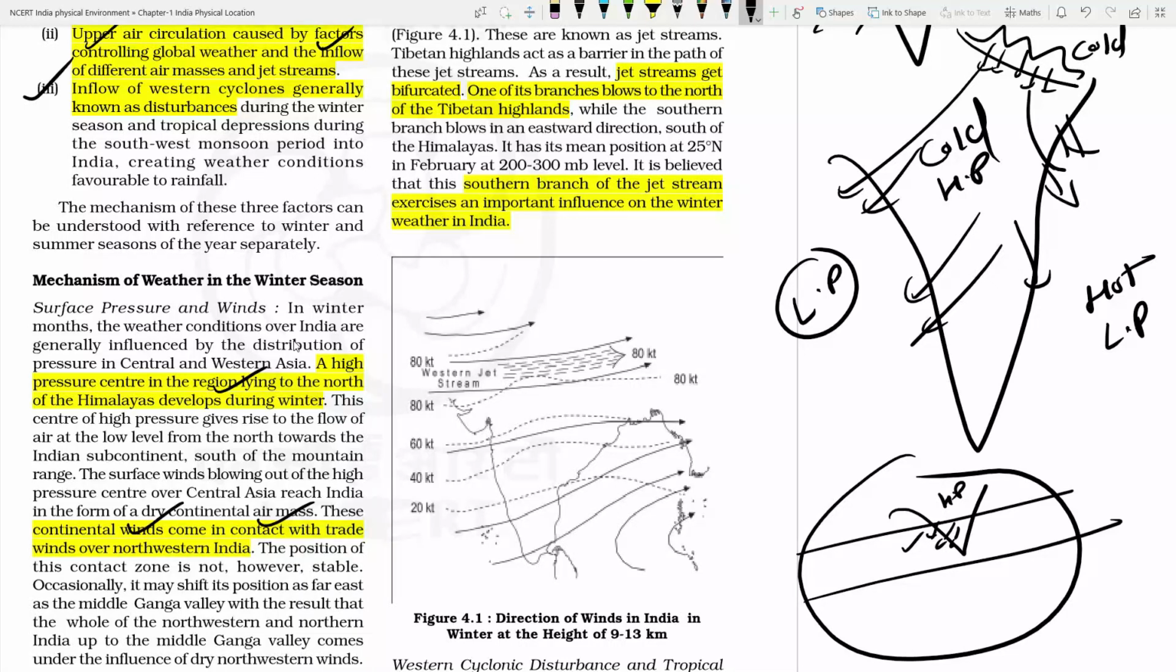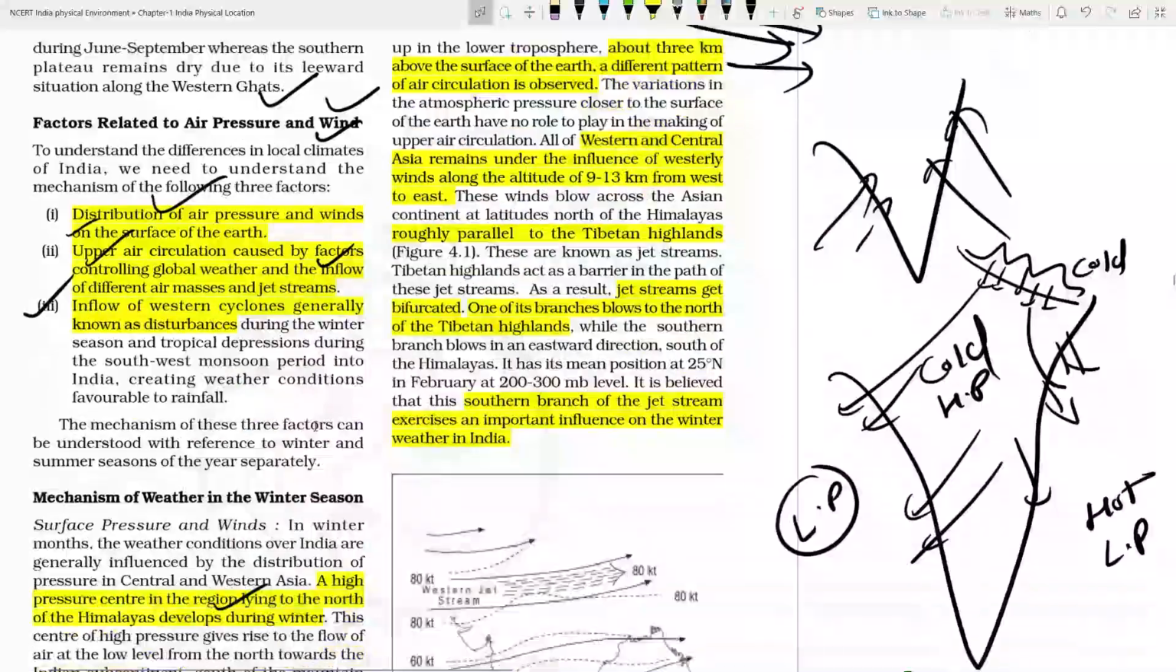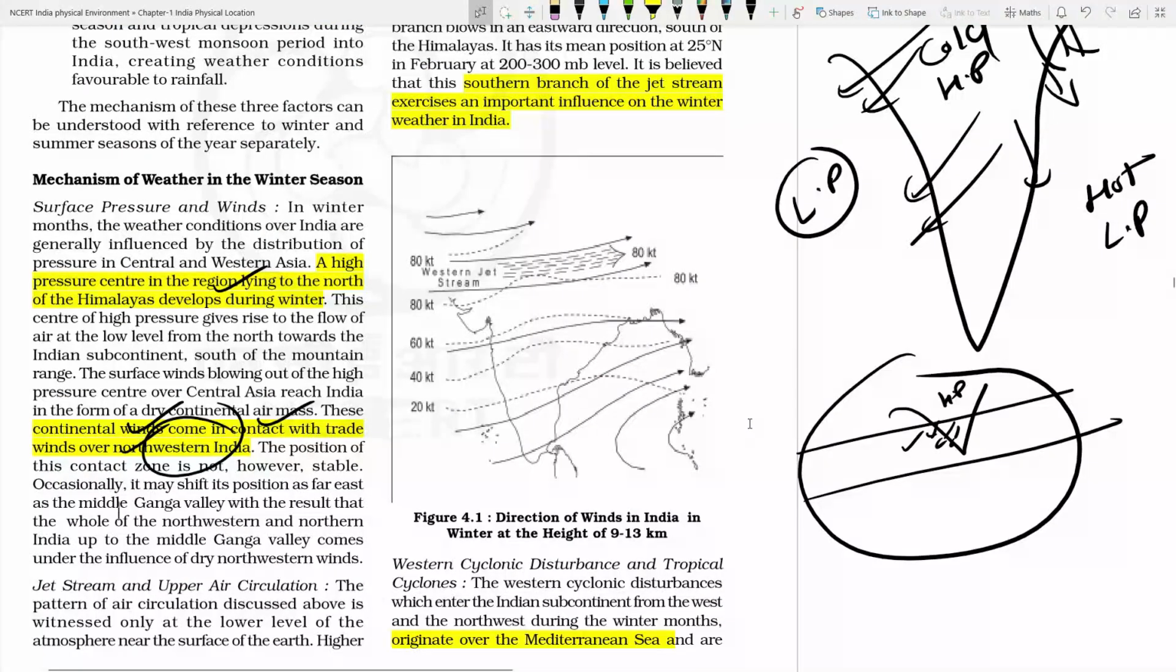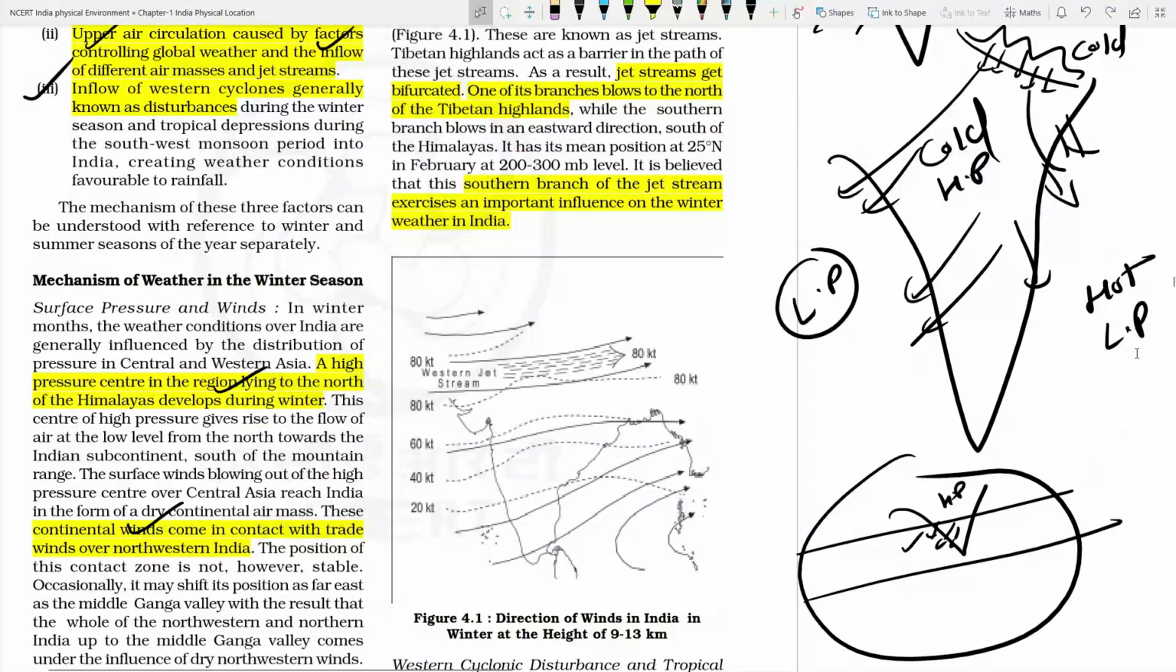So the same thing is written over there. Continental winds come into contact with the trade winds over northwestern India. So these are the things. In winter season, what is the position of the jet stream? Let me clear it. In the winter season, you can see this picture. The planetary jet stream, that is called the subtropical jet stream, is blowing on the southern side of the Himalayas.